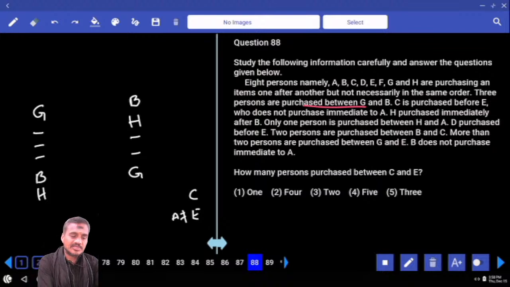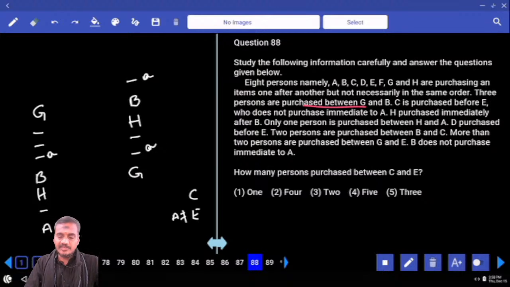Only one person between H and A. Then in this case, A can be here, 1, 2, 3, 4, 5, 6, 7, 8, or A can be here. There are two different possibilities. And one person between H and A. In this case again, A can be here or A can be there. D purchased before E. Now D is before E.